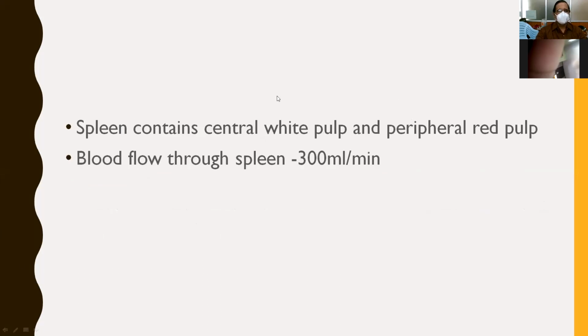And the spleen contains central white pulp. This is very important, because at the periphery it contains red pulp. Blood flow through the spleen is 300 ml per minute, and it contains central white pulp and peripheral red pulp. This is very important.